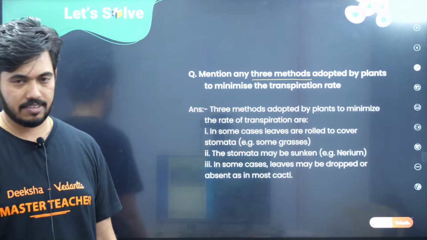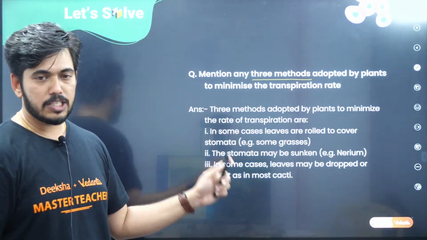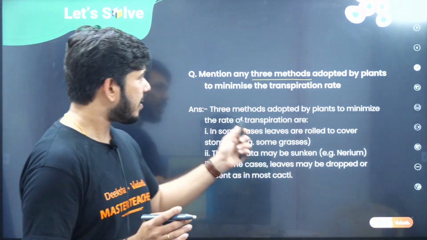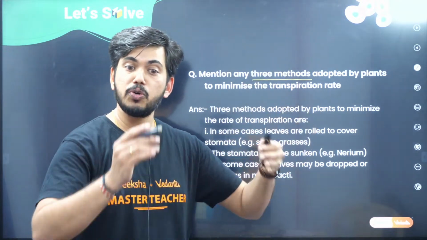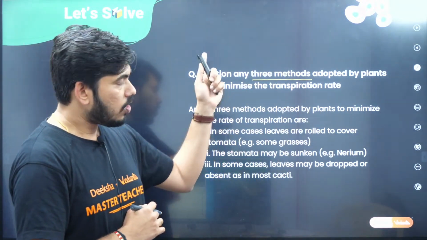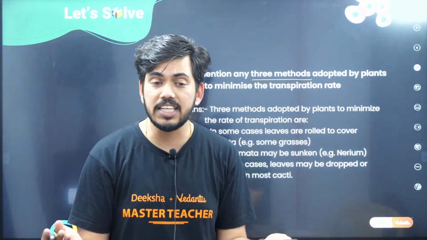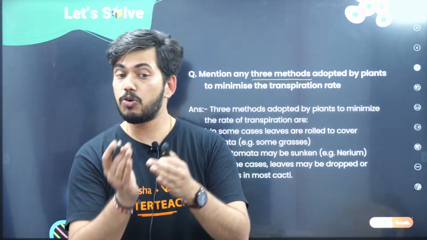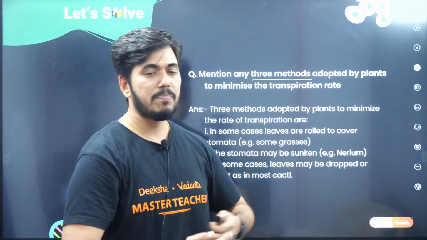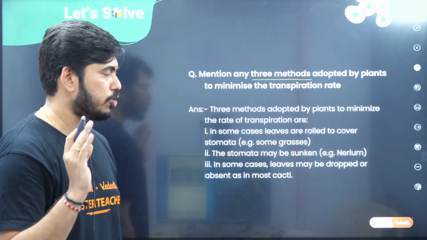Netra has given the answer. Very good, Netra. Your explanation is correct, right? So what we are supposed to remember is that plants undergo adaptation to minimize the transpiration rate. Why? To reduce the usage of the water. Whenever they have a scarcity of water, they have to restrict the loss of water, right? So that is the reason they make some adaptations. What are those adaptations? Very simple, children, you will remember for sure.